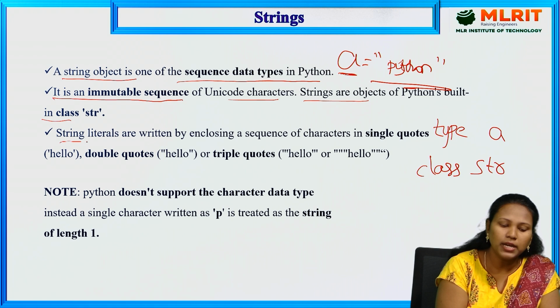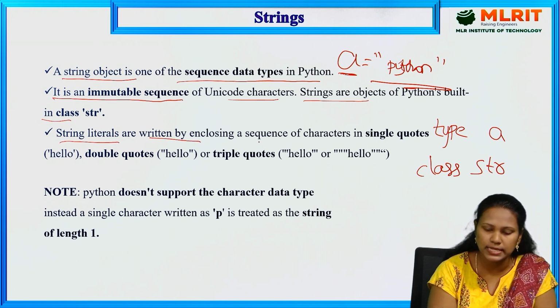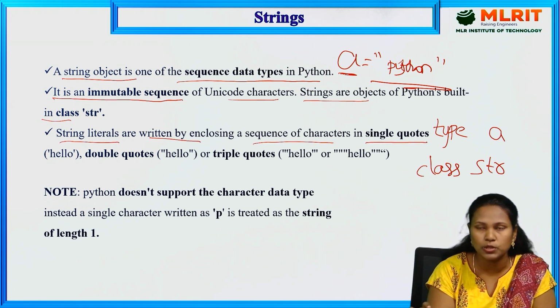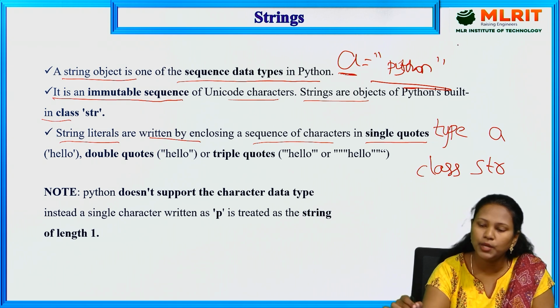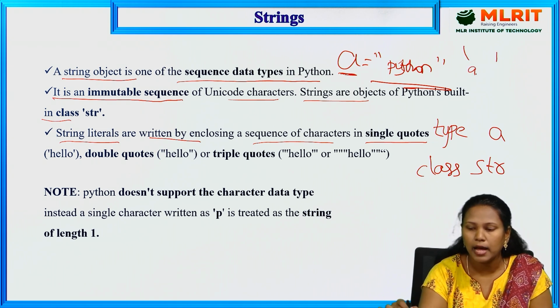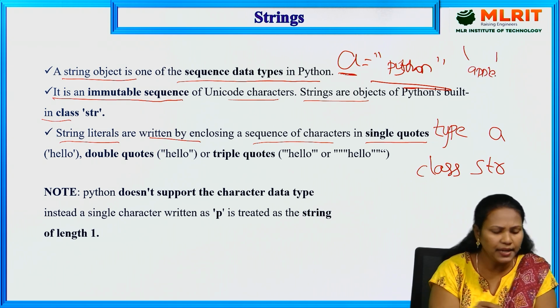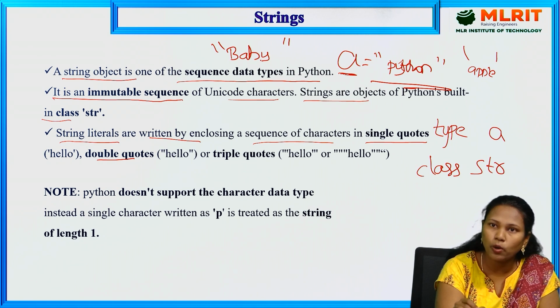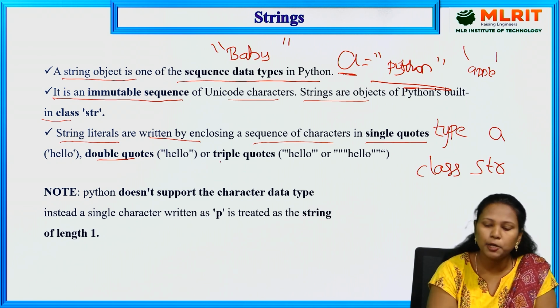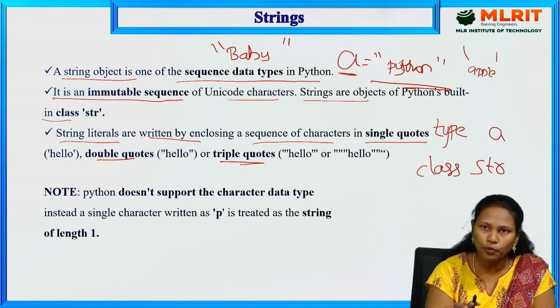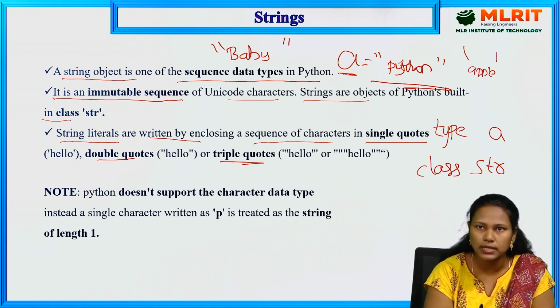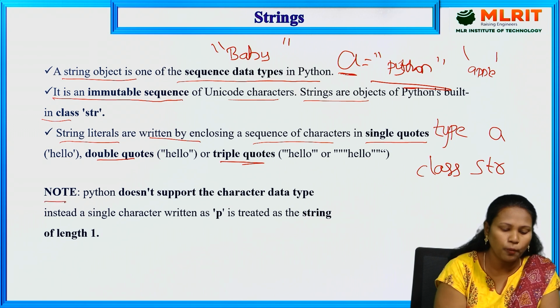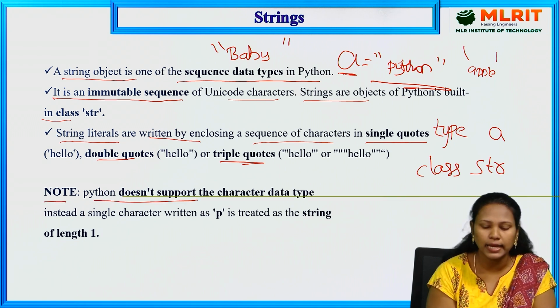String literals are written by enclosing the sequence of characters in single quotes. If you want to define a string, we can use single quotes, like 'apple', and double quotes. In this way also we can define strings, and triple quotes also. And one more note point: Python does not support the character data type.